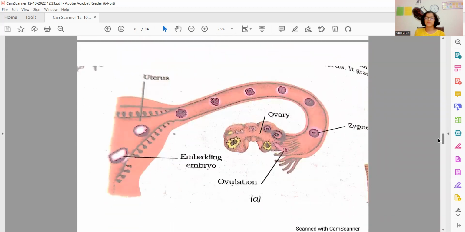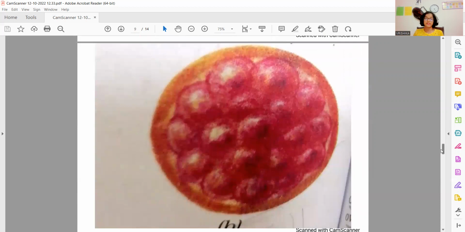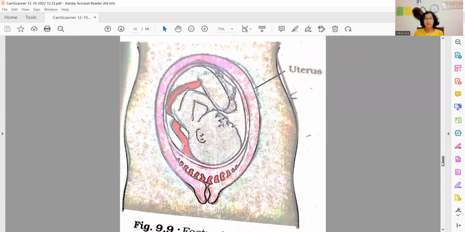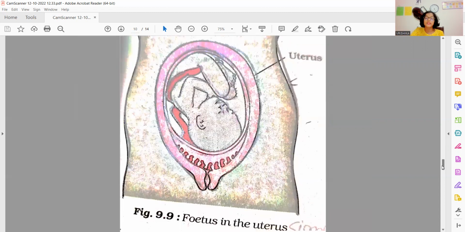Now let us see the development of an embryo. Fertilization results in the formation of zygote, as we read earlier. The zygote repeatedly divides to give rise to a ball of cells. This is the diagram of a ball of cells. The cell again begins to divide and develop into different organs of the body. This development is known as an embryo. The part of the embryo where all the body parts are identified is called a fetus. This is a diagram of the fetus in the uterus.